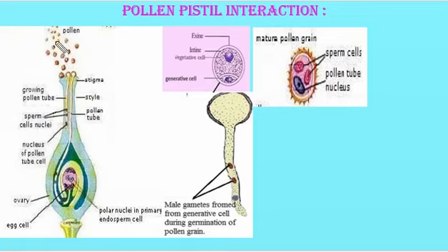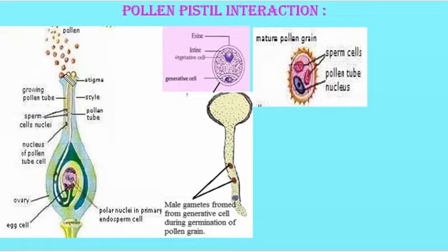Look at this image, these are the pollen grains and they fall on the stigma. Now when they land on the stigma, a dialogue takes place between the tissue of the stigma and the pollen grain, which is mediated by various chemical components.